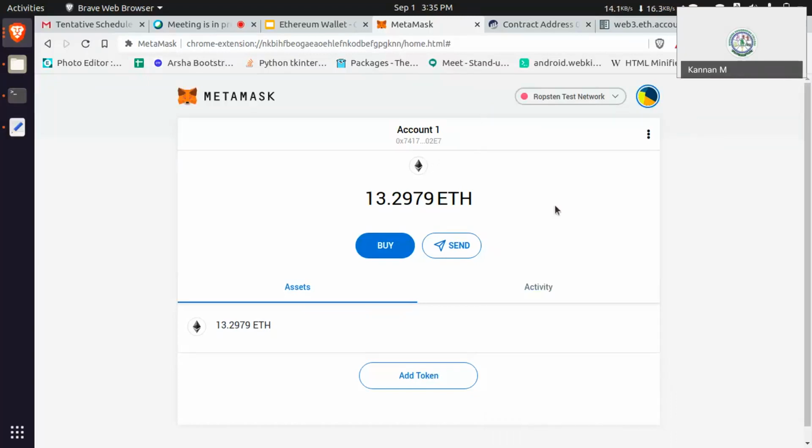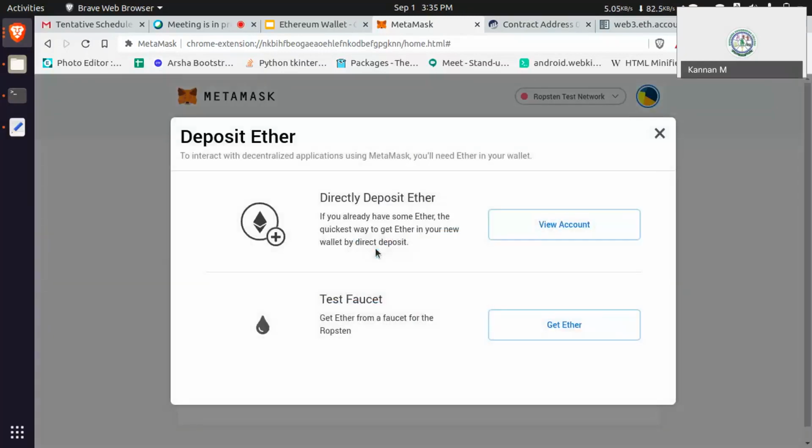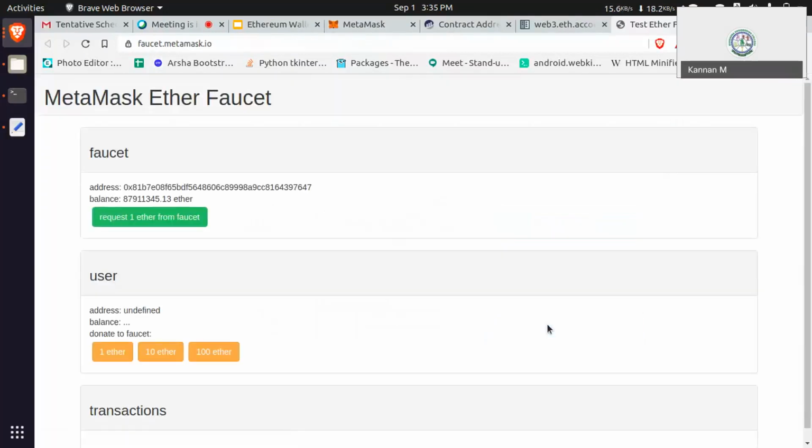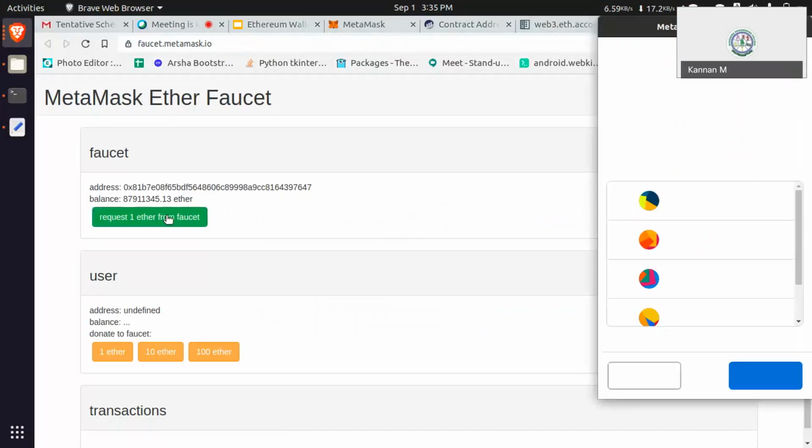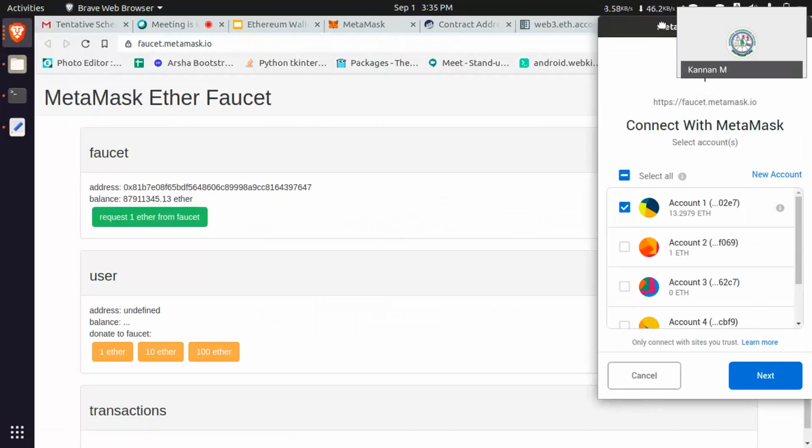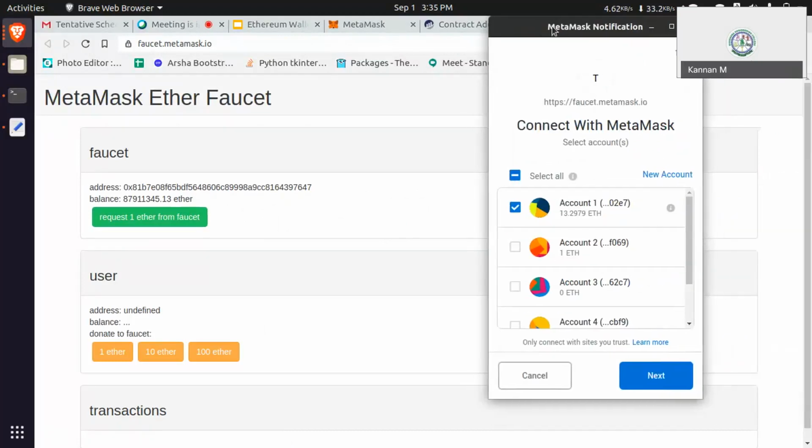Just click the Ropsten network. Do you have any balance or not right now? Okay, just click Buy, and then click Get Ether, and then click Request one ether from faucet. Are you following?